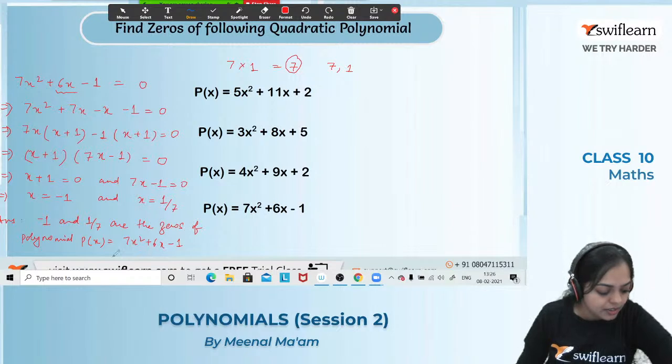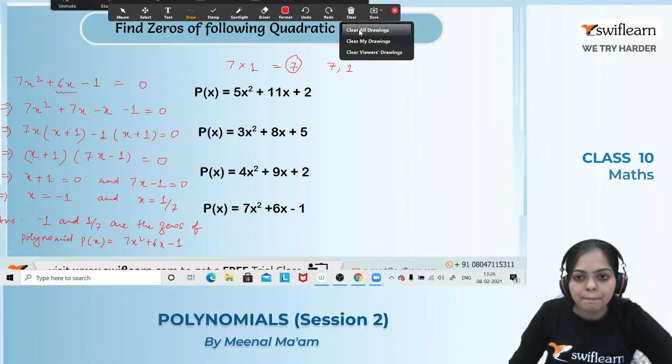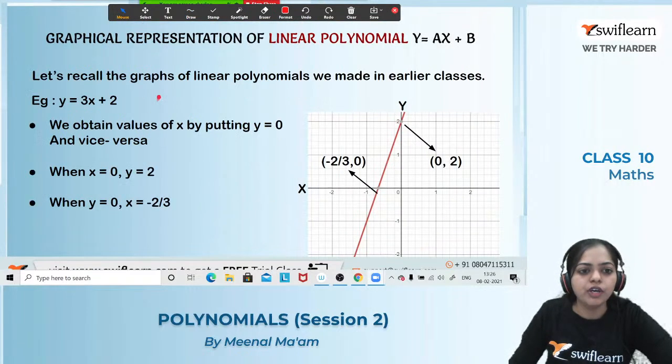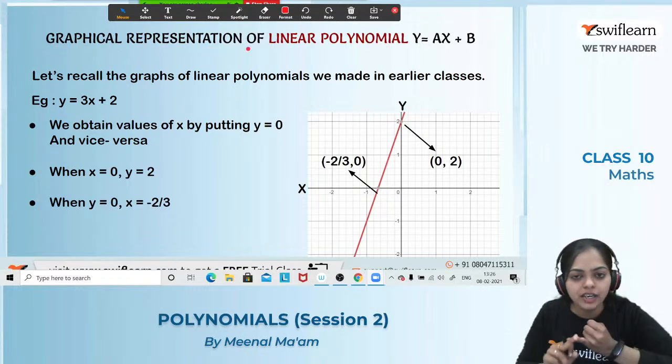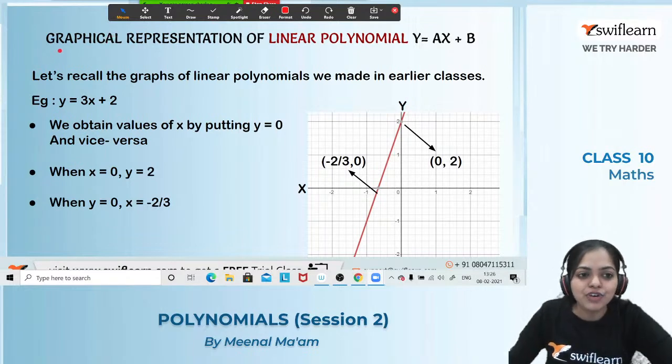Okay. So let's move on to the next topic. And actually the topic for today's class, let's have a look. So what we are going to discuss today, we will discuss the graphical representation of linear, quadratic and cubic polynomial. Okay everyone, so ready for that? Okay. So first is a graphical representation of linear polynomial.